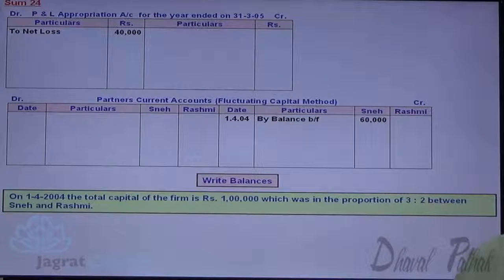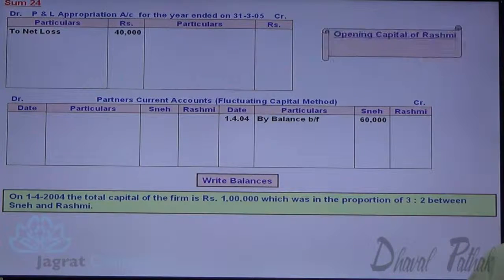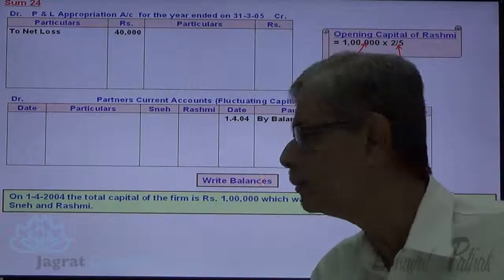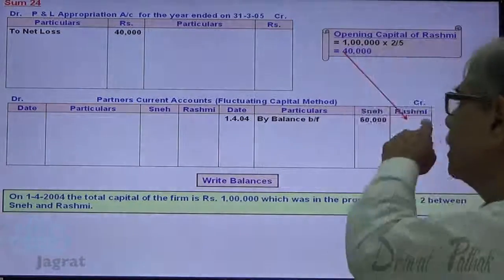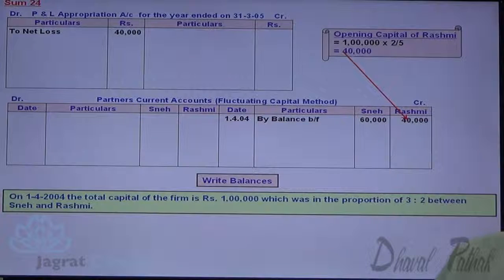Same way I want to work out the opening capital balance of Rashmi. 1 lakh into 2 by 5, 40,000. That appears as the opening balance to the credit side, balance brought forward.